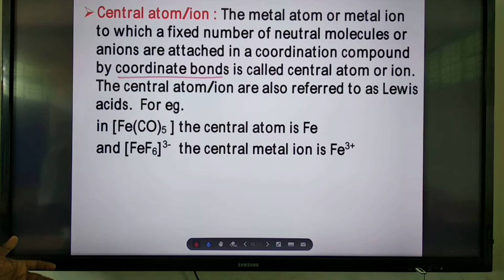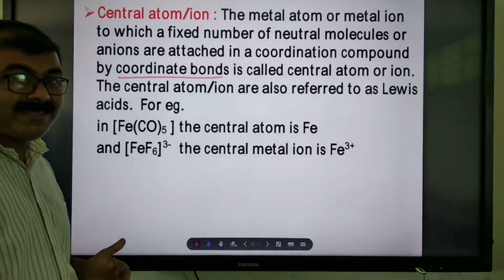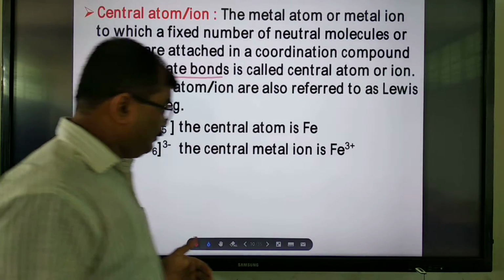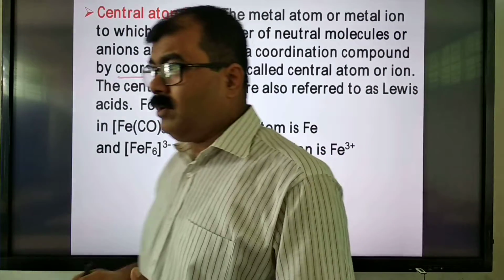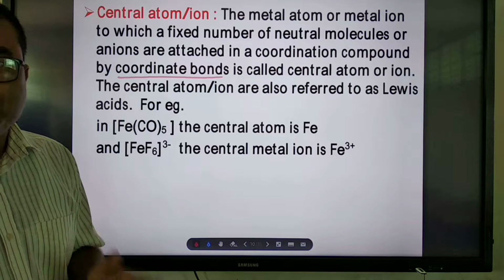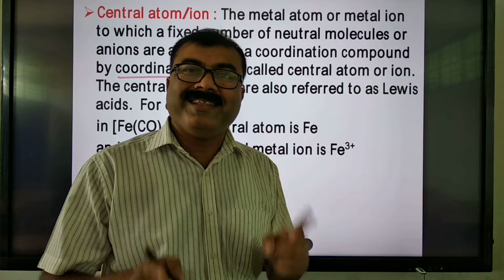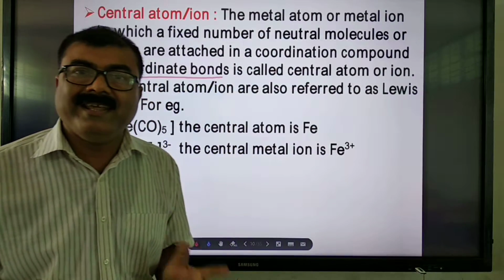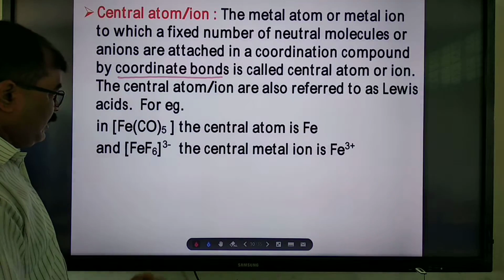The central atom or ion is also referred to as a Lewis acid. In a coordination compound, a metal-ligand bond must always be there. In this bond, metals are Lewis acids and ligands are Lewis bases. We have already discussed that.